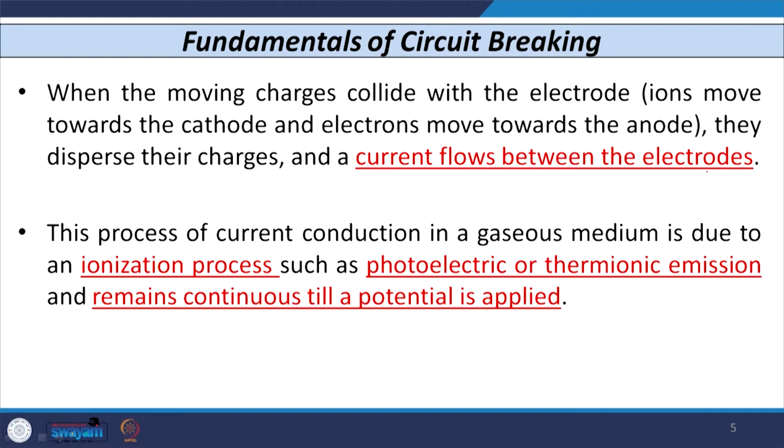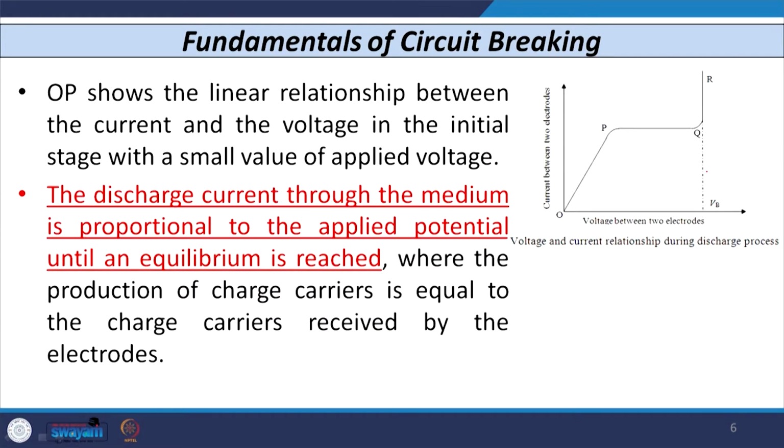And this type of ionization will continue till the applied voltage available across the electrode or across the contact of the circuit breaker. So, if I consider a graph where on the x axis we have the voltage between the two electrodes, as I told you, and on the y axis the current between the two electrodes, then initially you can see this curve, from O to P, where a linear relationship is followed.